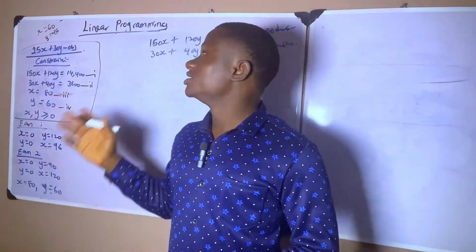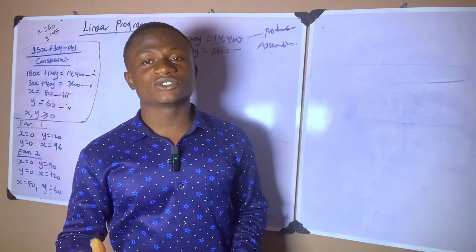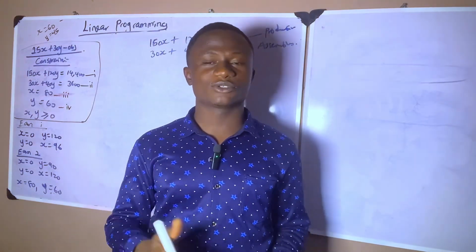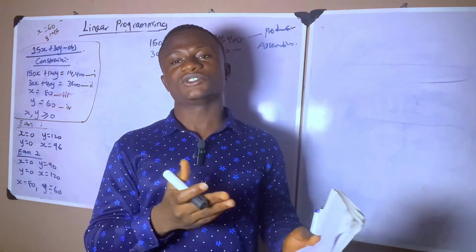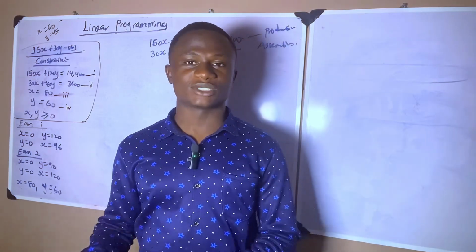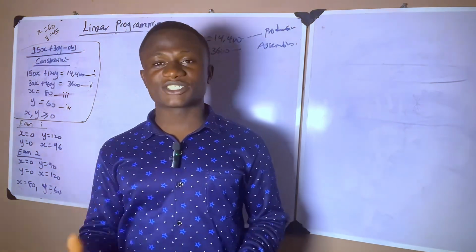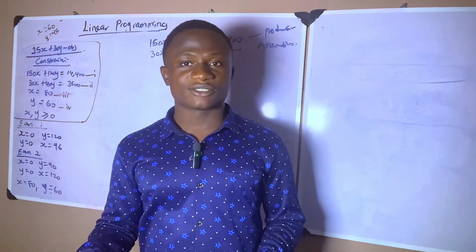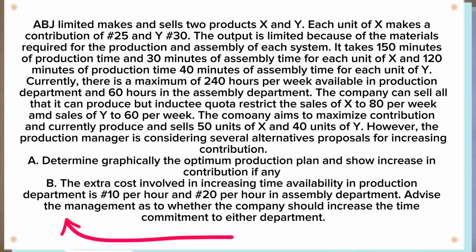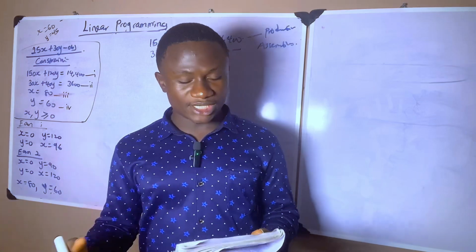Welcome to the second class on linear programming. If you have not watched the first video class, please ensure you watch that before coming here, because if you did not check that out, there's no way you're going to understand this. In this class, I'll be discussing and solving the second aspect of the question we started earlier. In the second aspect, we are to calculate the extra cost involved in increasing time availability, which is 10 naira per hour in the production department and 20 naira per hour in the assembly department. Advise the management as to whether the company should increase the time commitment to either department.